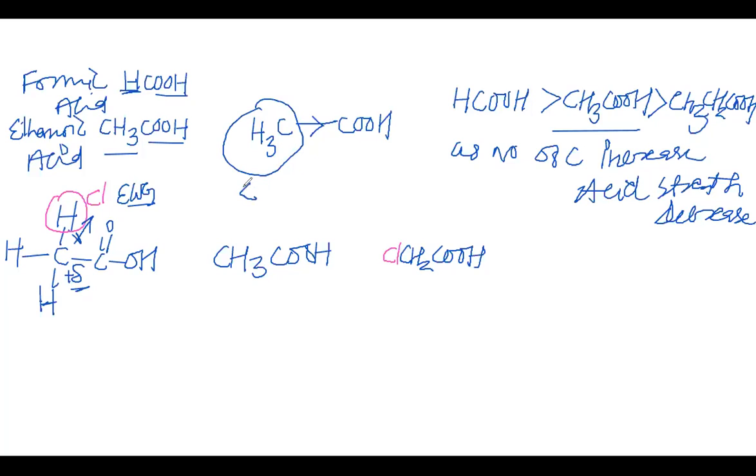This CH3 is an electron donating group. So the presence of this electron withdrawing group increases the acidity, and thus the chloroacetic acid is more acidic than normal acetic acid. Now my dear students, if we look at the electronegativity of the various halogens, we can find that fluorine is more electronegative than chlorine, chlorine is more electronegative than bromine, bromine is more electronegative than iodine.